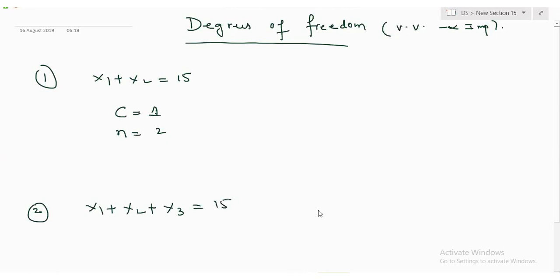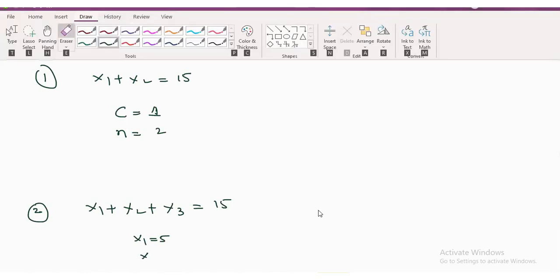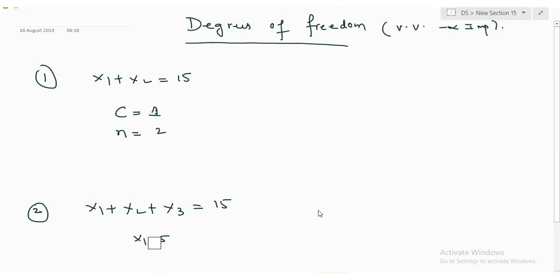Now, Subhash, tell me which variables you want to take and what values to substitute. x1, first tell me how much. x1 equal to 5. Don't say again x2 also 5, say something different. Now, x1 equal to 5. You have a choice for x2 or x3. You can choose any value for x2 or x3. So, substitute now. Which one, x2 or x3? x2, 3. Do you have a choice for x3? You don't have a choice, right? Yes or no, guys?